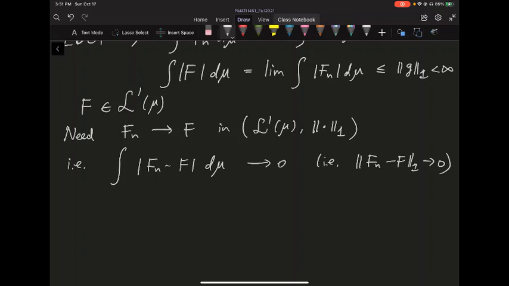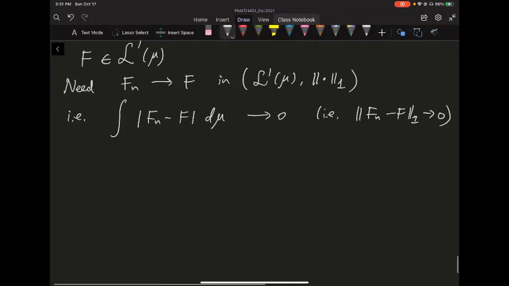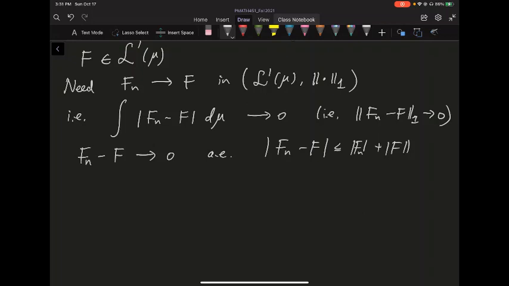That's what I need to show. To show that, we can again apply the dominated convergence. This is very simple. Here Fn minus F, we know, converges to 0 almost everywhere, pointwise. And the absolute value of Fn minus F is bounded above by the absolute value of Fn plus the absolute value of F, absolute value, not norm.